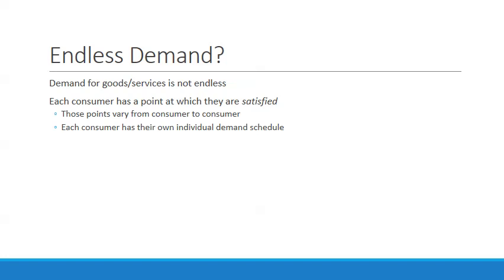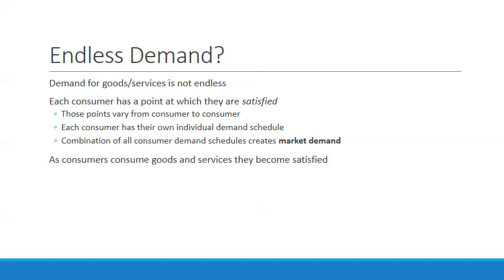Remember, you saw this in the last unit, looking at the law of demand, and as the price of goods increases, your quantity demand decreases. That is your individual demand schedule. And each consumer has one of these based on this concept of demand not being endless. And so the combination of all consumer demand schedules creates what is known as market demand. And in our next lesson, that's what we're really going to begin to start graphing out.